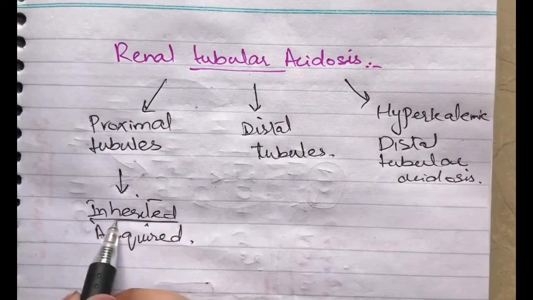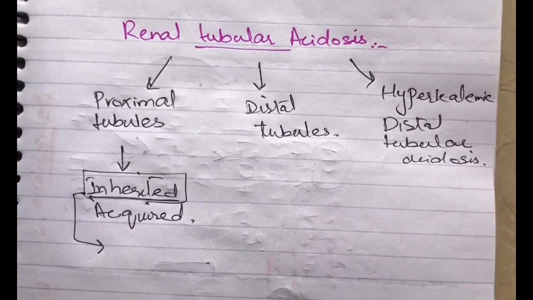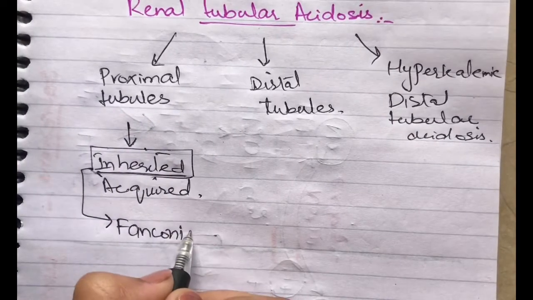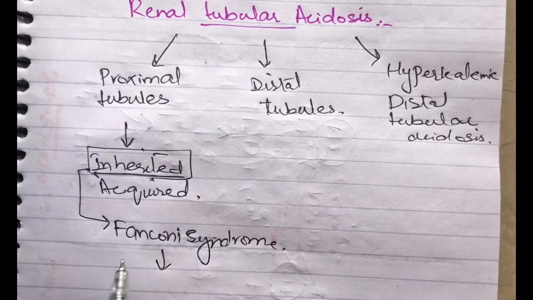So what happens in an inherited disorder? The most important inherited disorder we have in this case is Fanconi syndrome. Fanconi syndrome. What happens in this Fanconi syndrome? The reabsorption, basically what happens in this Fanconi syndrome?